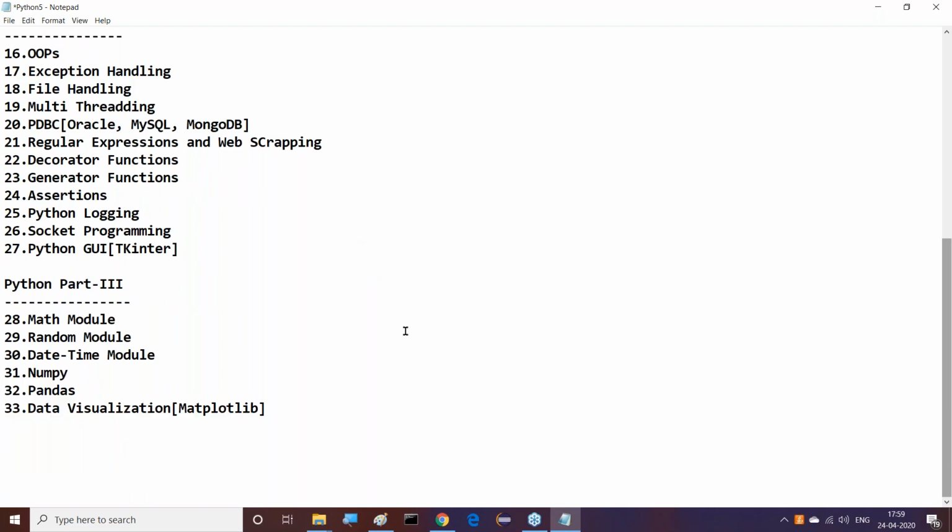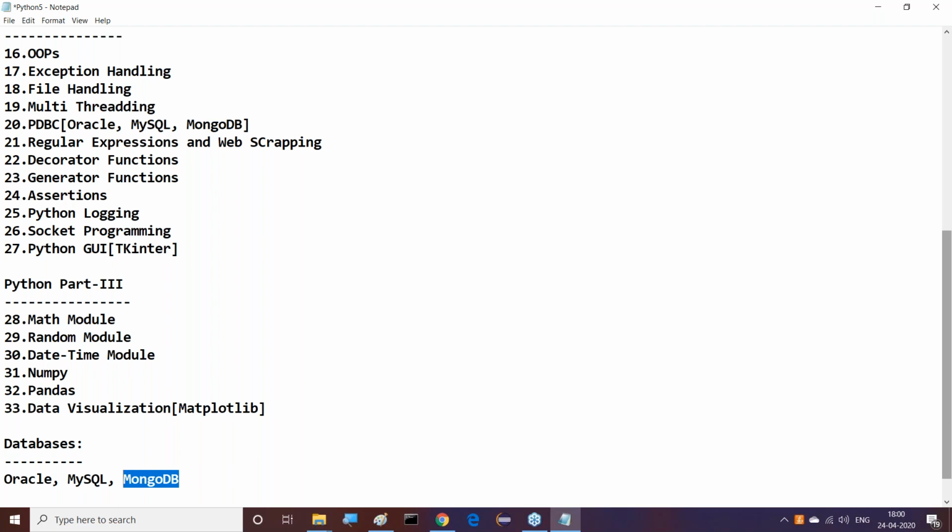So after completion of the total syllabus, what are the various tools we are going to use? I already said databases, and three databases we are going to use. Oracle database I'm going to use, especially in the case of JDBC, which is connecting with the database from a Python program. In JDBC, which databases are we going to use? Oracle is one. The second one is MySQL. And another is MongoDB. Nowadays it is a new trend; Python with MongoDB has very good demand.